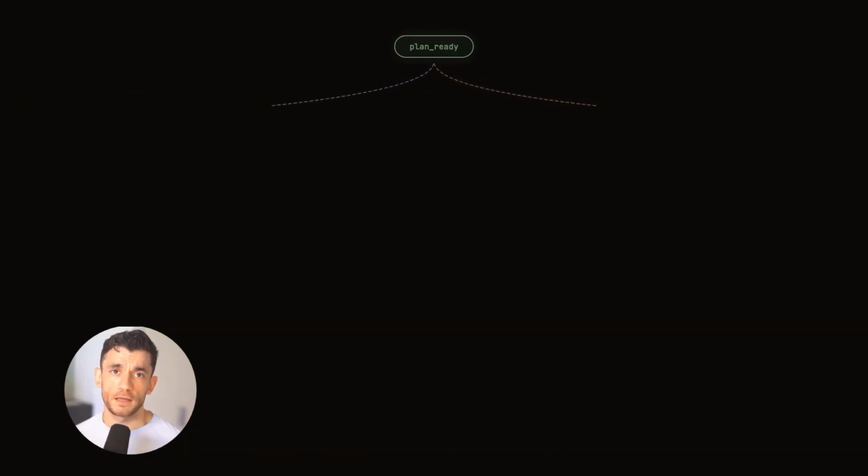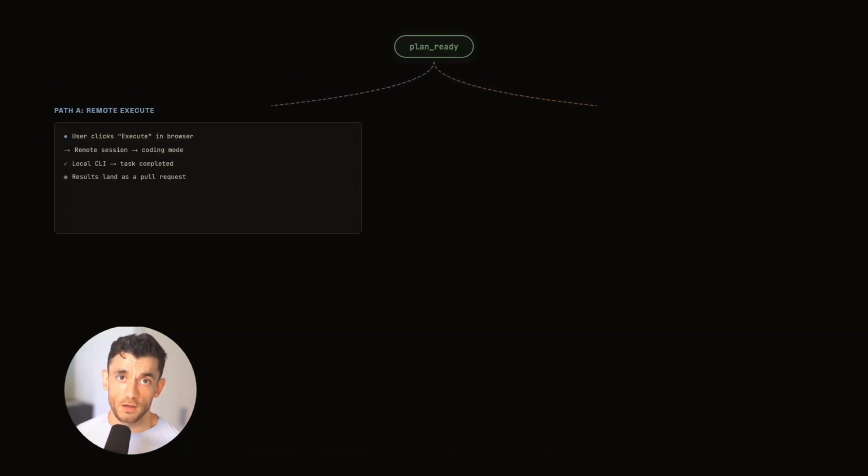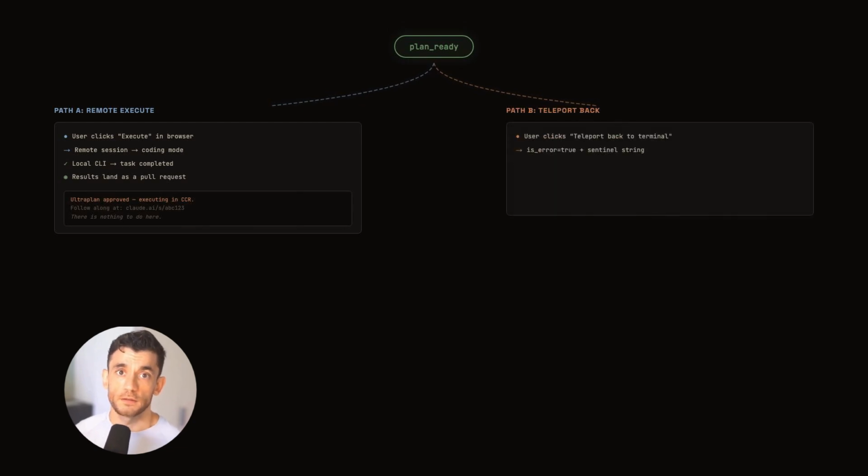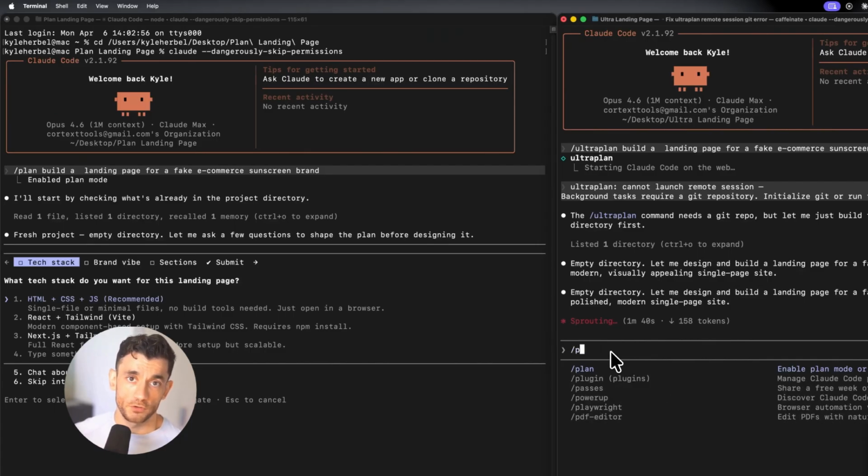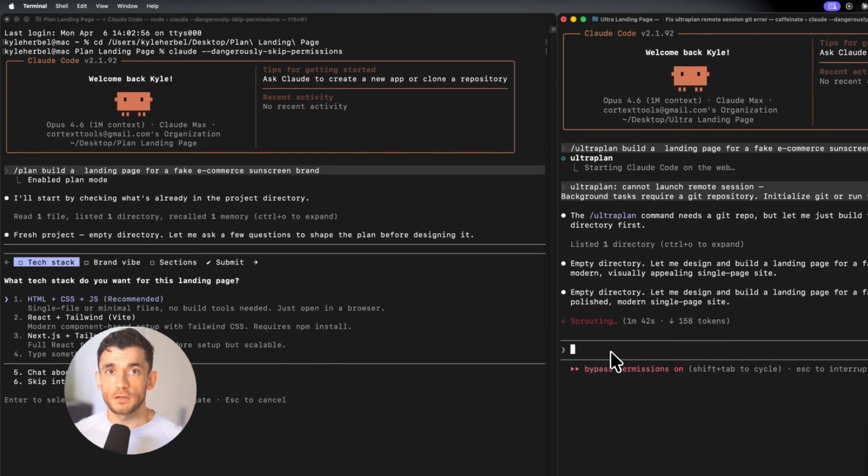Every hour you save planning is an hour you can spend on the actual product, the actual business. That matters. Let me talk about one specific use case where Ultra Plan absolutely shines, and I think this one will click for a lot of you. Dependency upgrades and auditing.